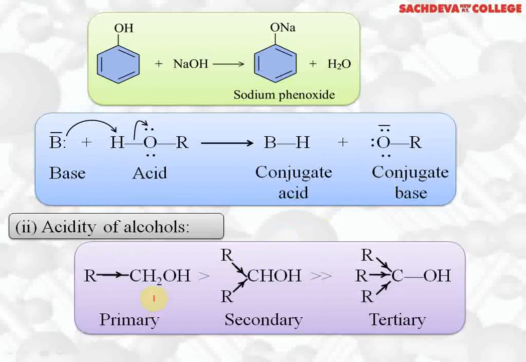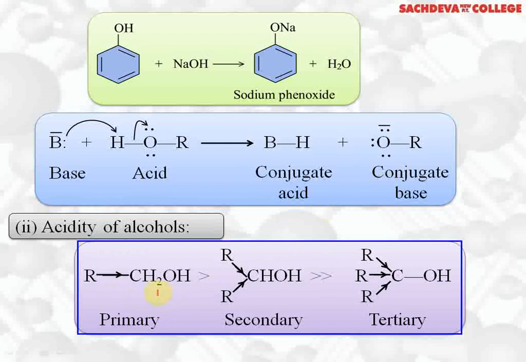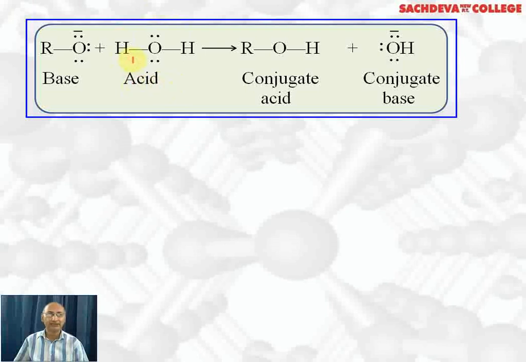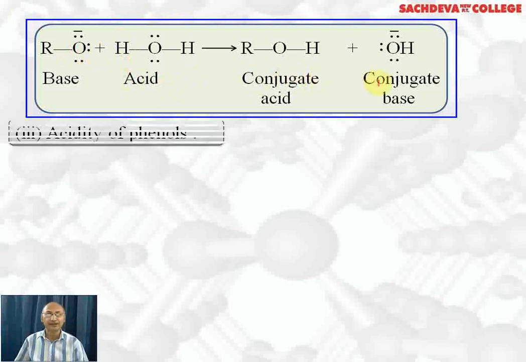Acidity of alcohols. Primary alcohols are most acidic because the alkoxide ion formed by them is most stable, because there is an inductive effect, or electron releasing effect, due to only one alkyl group. Secondary alcohols are less acidic because there are two alkyl groups which destabilize the alkoxide ion formed. Tertiary alcohols are least acidic because tertiary butoxide ions are least stable due to the electron releasing effect of three alkyl groups. Base we are reacting with alcohol. H positive is taken from RO negative to form conjugate acid ROH, plus conjugate base OH negative ion is formed.